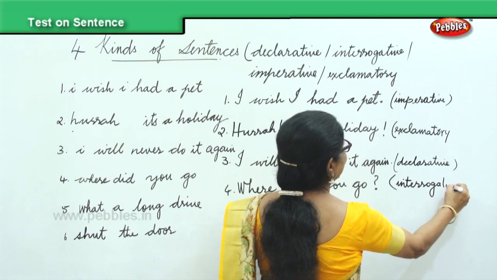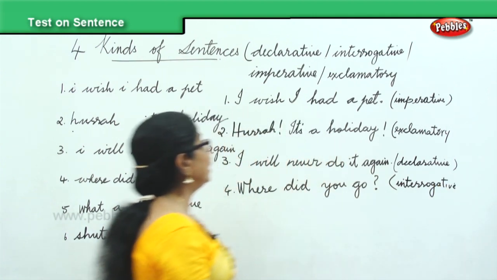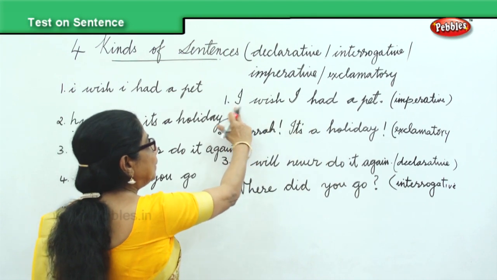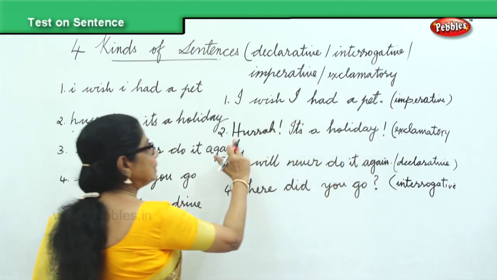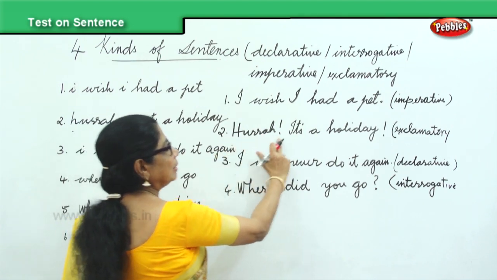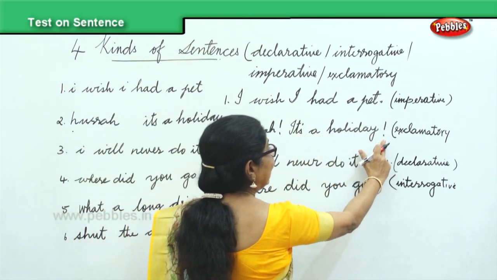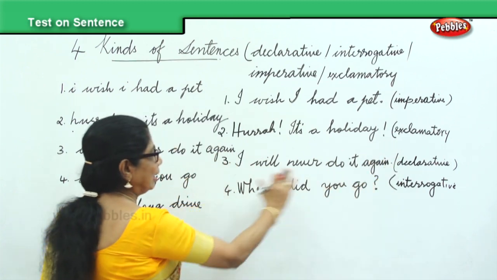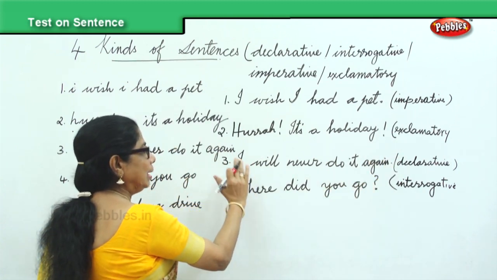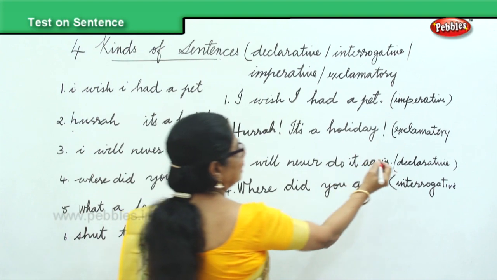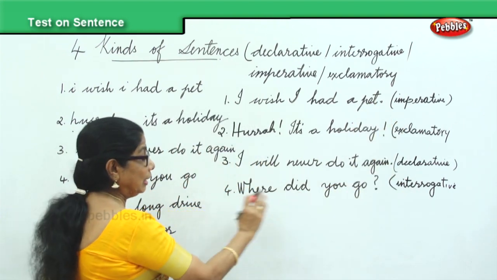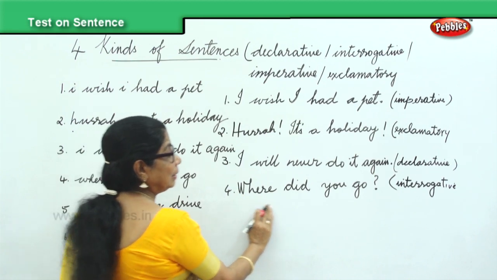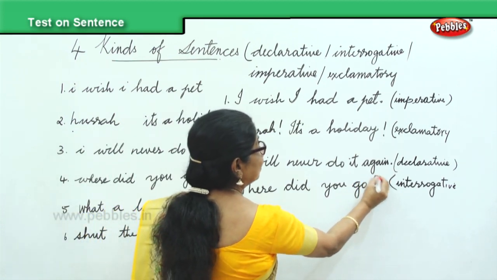So we learn to correct. We also learn to find out. Imperative sentence begins with the capital letter, ends with the full stop. Exclamatory sentence begins with the capital letter and it ends with the exclamatory mark. Declarative. I will never do it again. Begins with the capital letter, ends with the full stop. Declarative. Interrogative sentence begins with the capital letter and ends with a question mark.